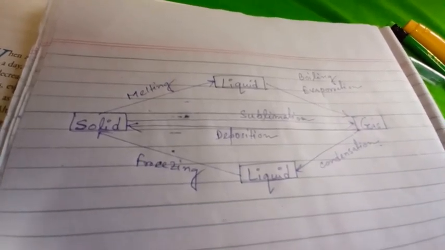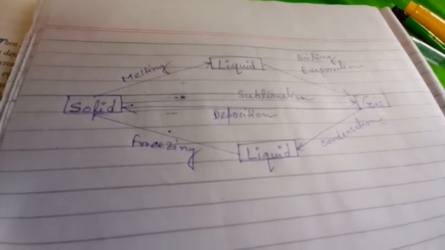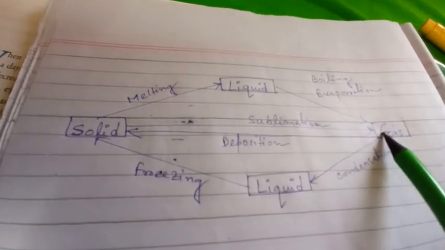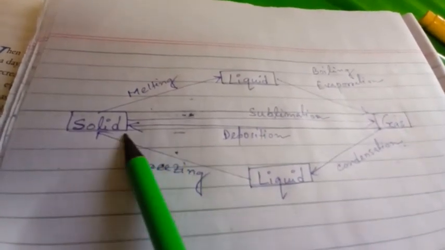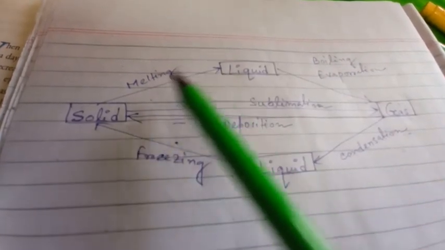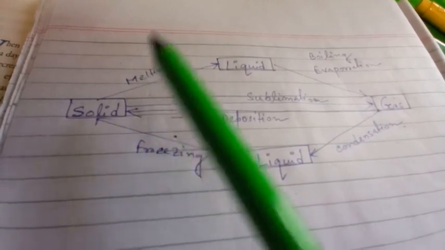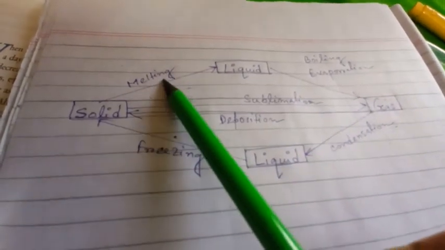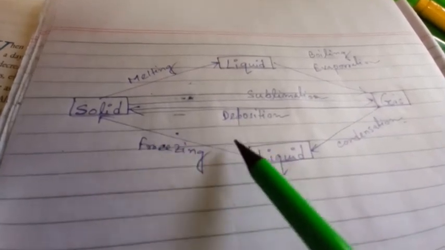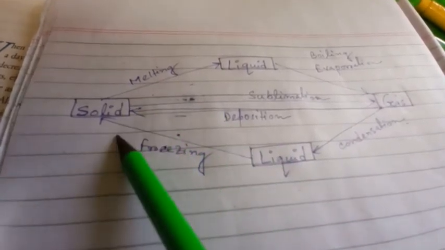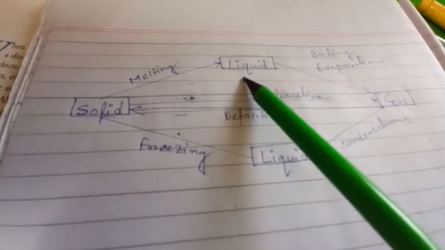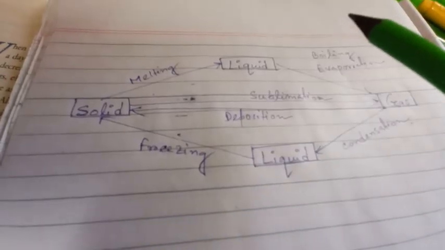So in nature we can find matter in three different states. First of all is solid, liquid and gas. So what is melting? Melting is a process of conversion when a solid melts and changes to the liquid state. That is melting. And freezing is the reverse of melting, meaning it changes from the liquid state to the solid state.